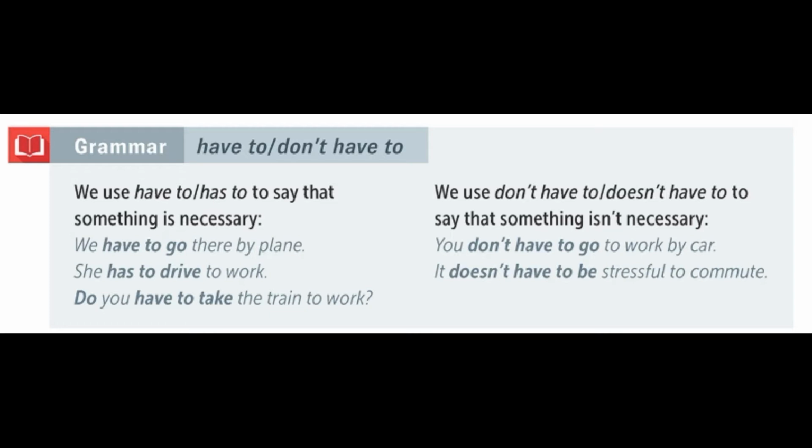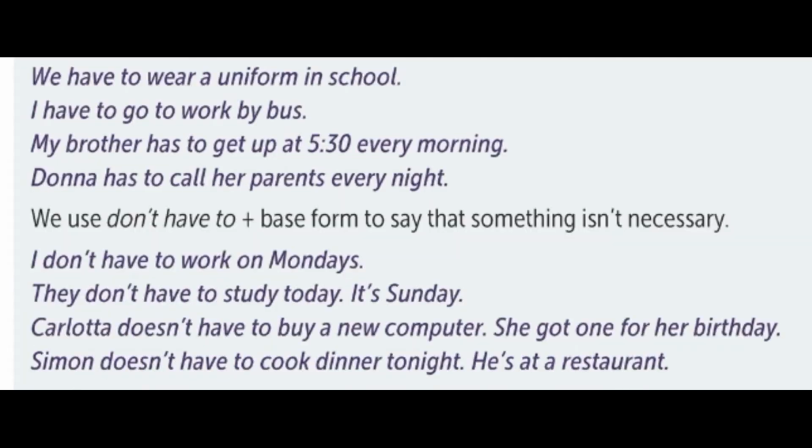So this is about something that is necessary or not. We use have to or don't have to. Remember, we use have to plus the base form of a verb to say that something is necessary. Examples. We have to wear a uniform in school, so we have the necessity to do that. I have to go to work by bus. My brother has to get up at 5:30 every morning. Donna has to call her parents every night.